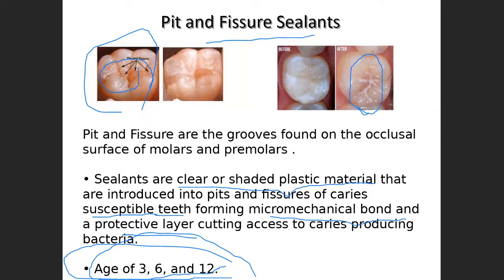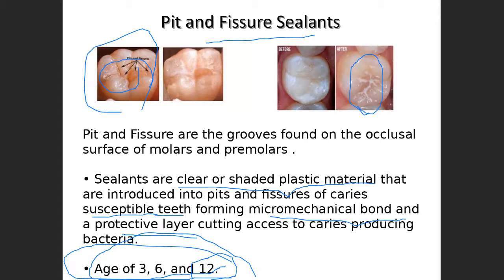As it is a young tooth, they have deep pits and fissures. We are supposed to protect them from caries occurrence. So we seal the pits and fissures at the age of 6 years with respect to the first permanent molars. And at the age of 12, because the second permanent molars are erupting at this period of time, we can seal the permanent first molars and the premolars at the age of 12 years.